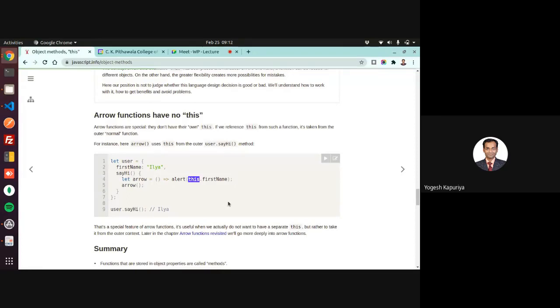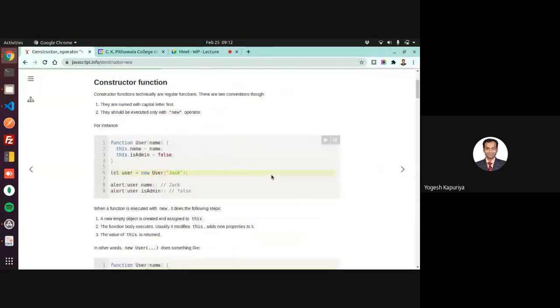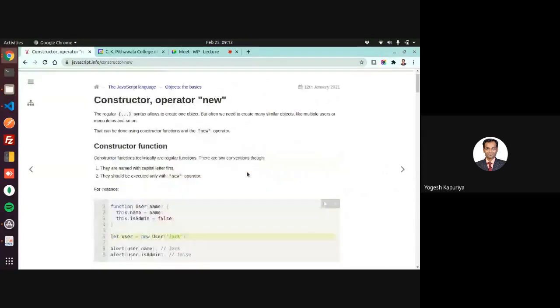It has its own advantages, and that's why arrow functions are mostly used when you have a very specific task to perform. You will understand where to use an arrow function and where to use a normal function once you start practicing JavaScript.